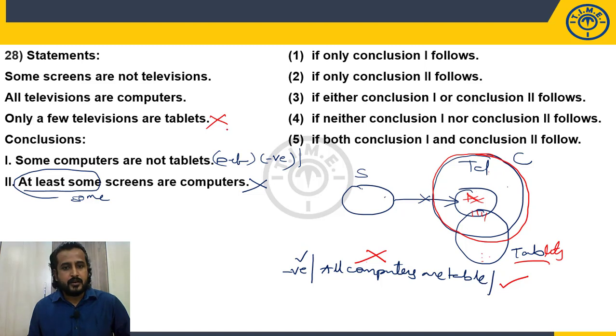So what is my answer? Only 1 follows and 2 does not follow. So only 1 follows. Only 1 follows is which option? Choice 1 is my answer. Fine. Okay. So choice 1.